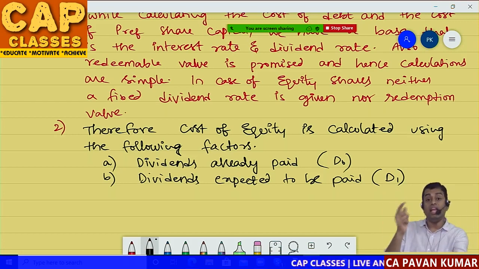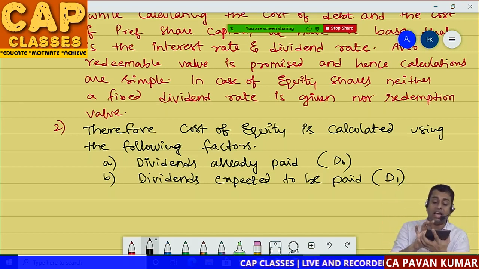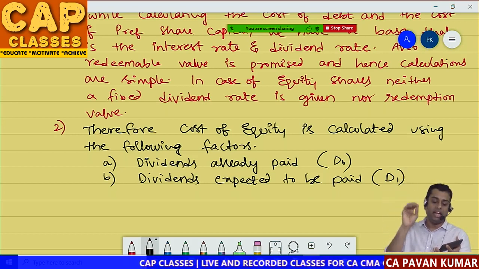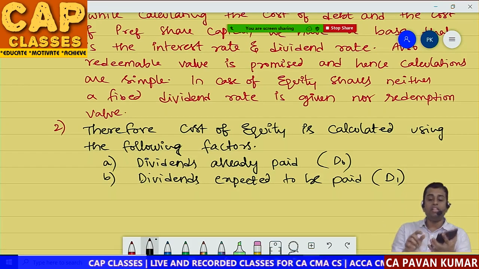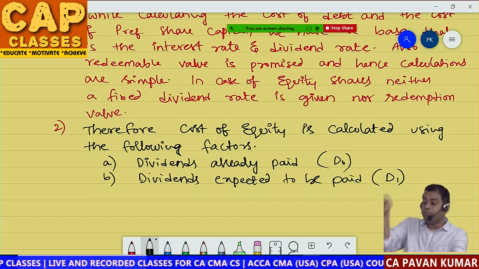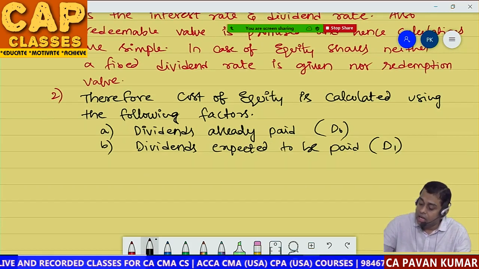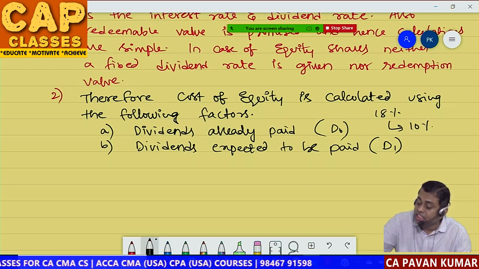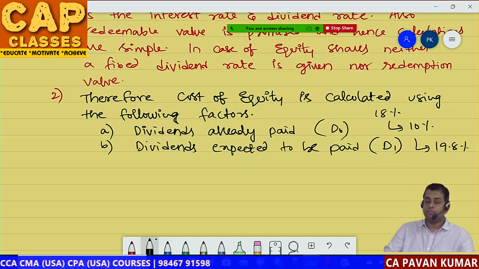No, 18% on that 10% means 1.8. 18% into 10% means 1.8. So 1.8 plus 18 will become 19.8. So last year the company paid 18%. This year 10% growth is expected. So it will become 19.8%.